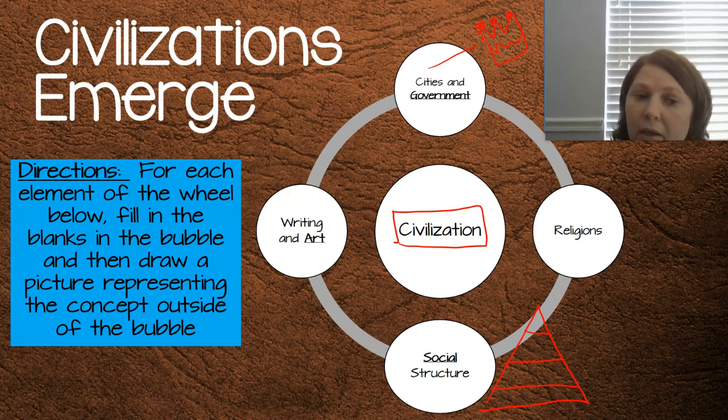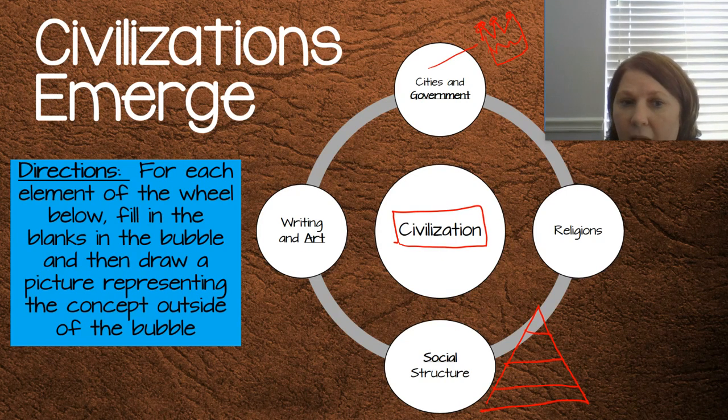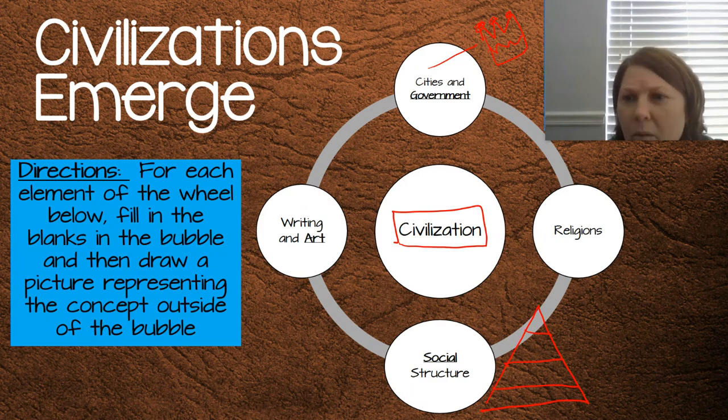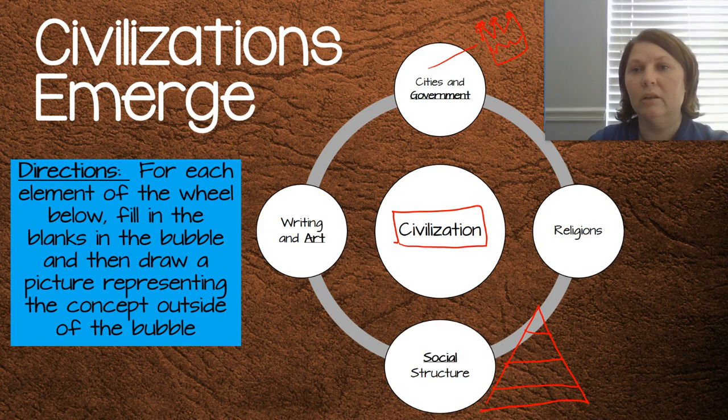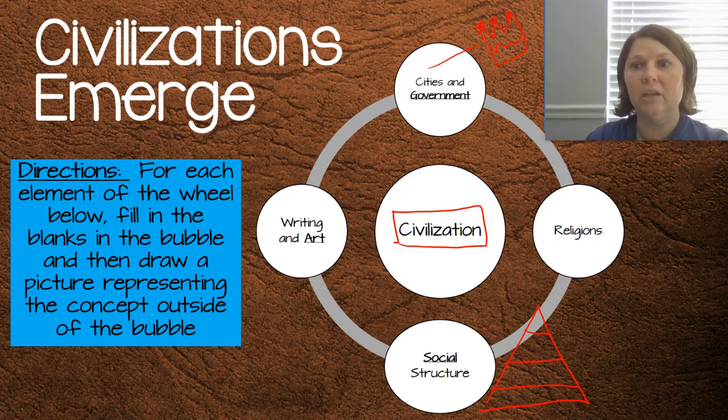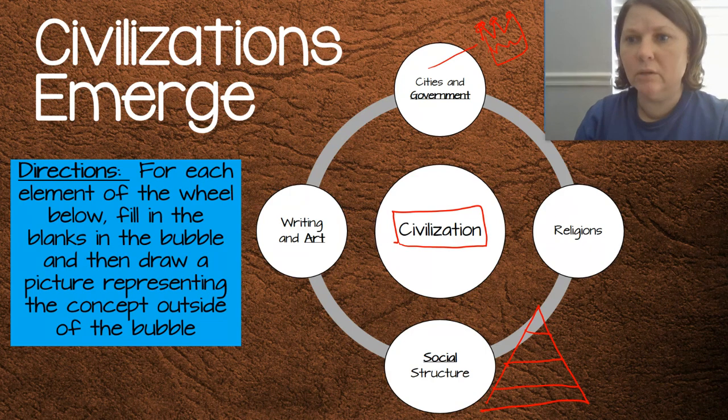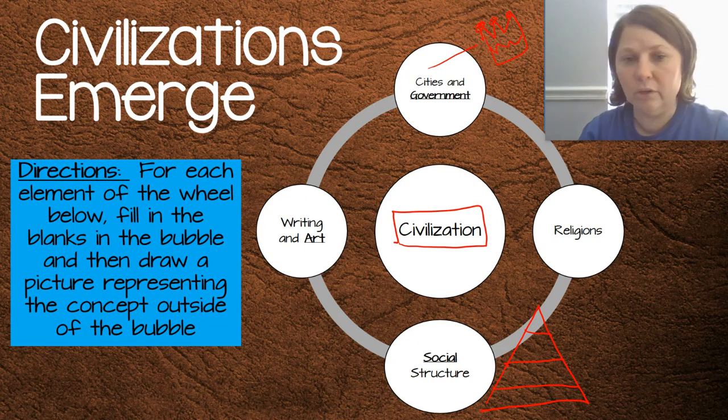So fill in the blanks and then draw a picture that would represent that detail about a civilization. Sorry, I keep squishing down. See, it's always important. I know your moms tell you to stand up straight, sit up straight. It's important to do that. Then you can be in the video like you should be.